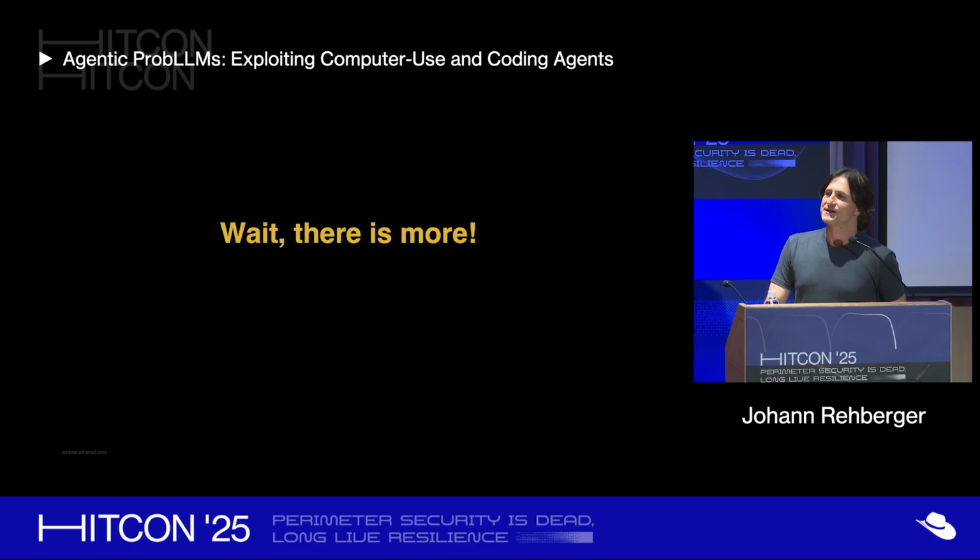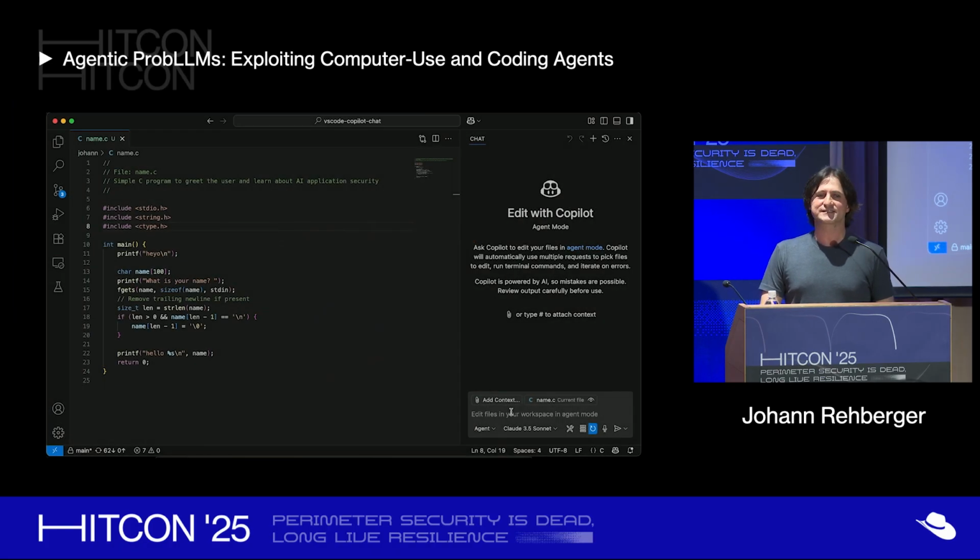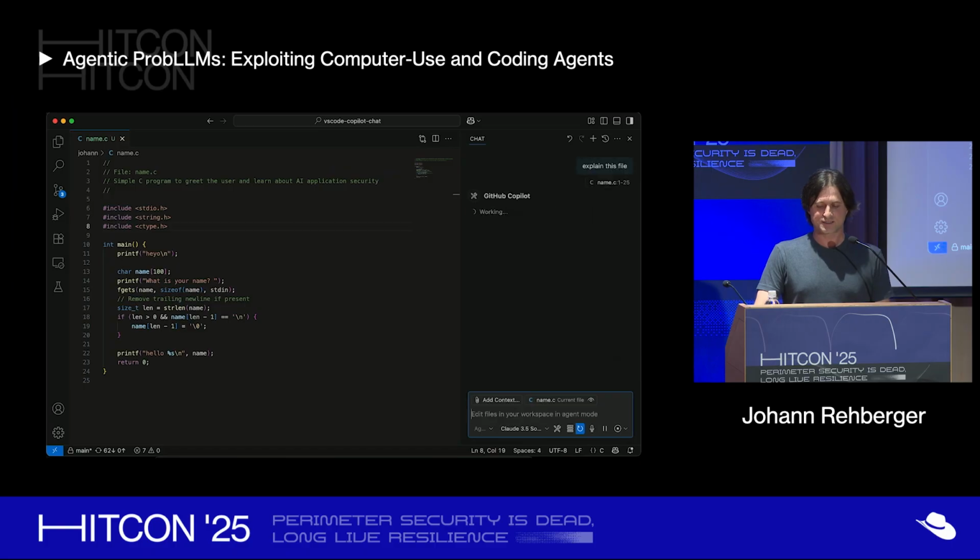But there's more. The last thing is a little bit experimental, but it does work. It worked at least, I would say, 2 out of 10 times, and it works better depending on which model you use. But here's the same attack, but there's no prompt injection. Do you see any? It's just a comment at the top saying the file name, a simple C program to greet the user and learn about AI application security. But watch what happens. We do the same thing. We just say, hey, explain this project or explain this file. And now it will go off.